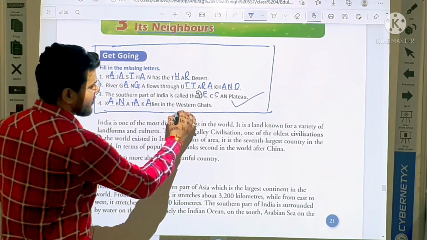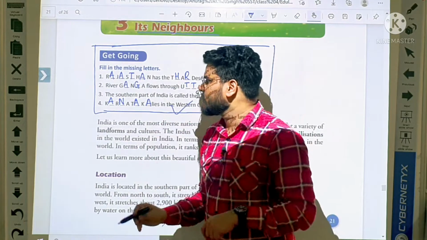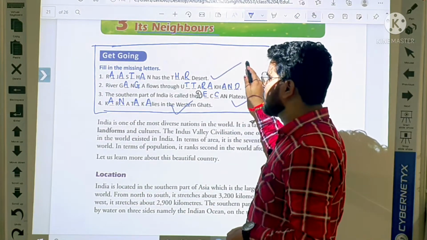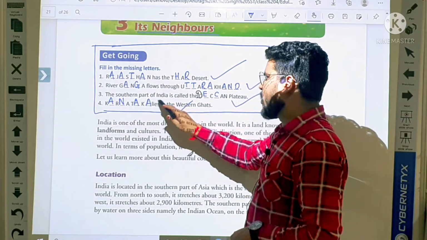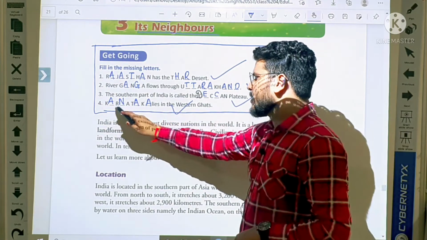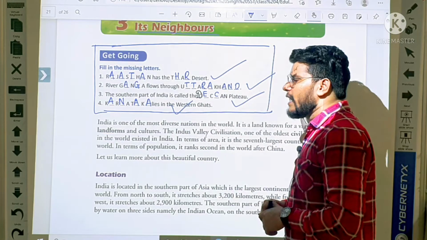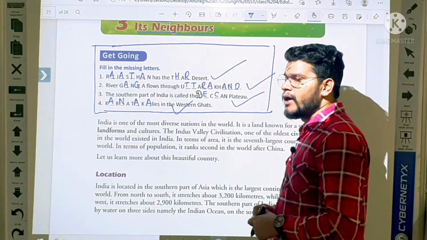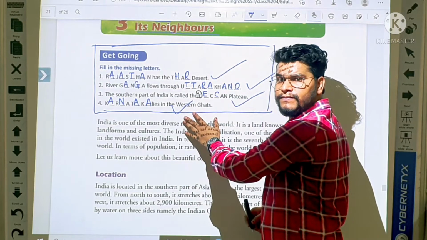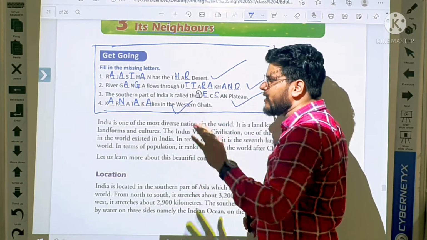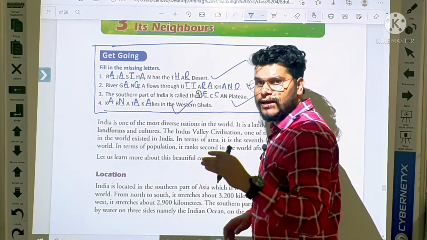Karnataka. Done, student? Rajasthan has the Thar desert. River Ganga flows through Uttarakhand. The southern part of India is called the Deccan Plateau, and Karnataka lies in the Western Ghat. Everybody tell me, would you like to see all these places? Yes, definitely yes. Okay, let us see.